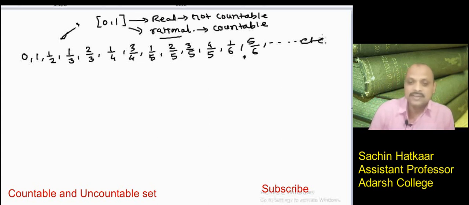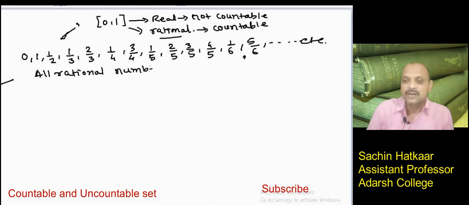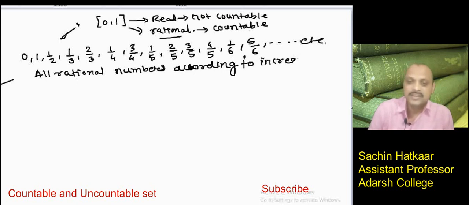I have written all rational numbers according to increasing denominator. Now let us count by the scheme.